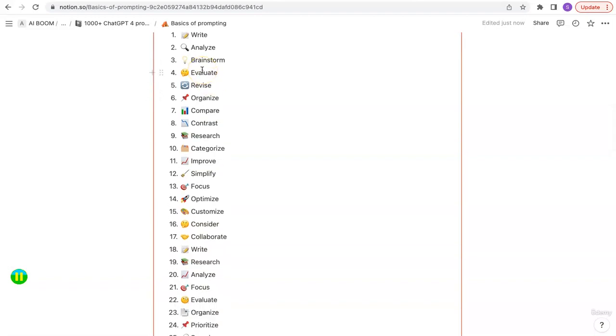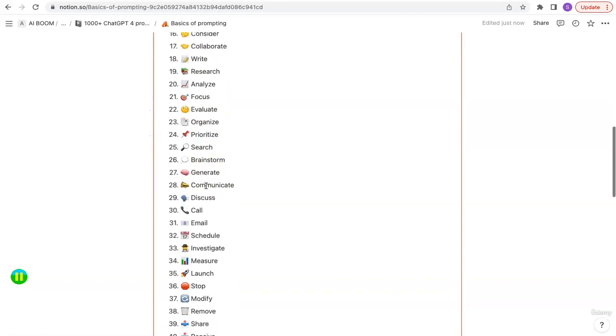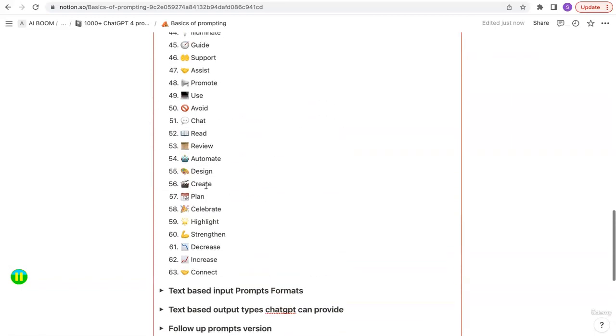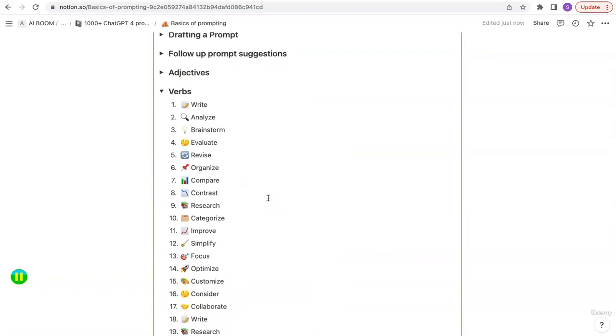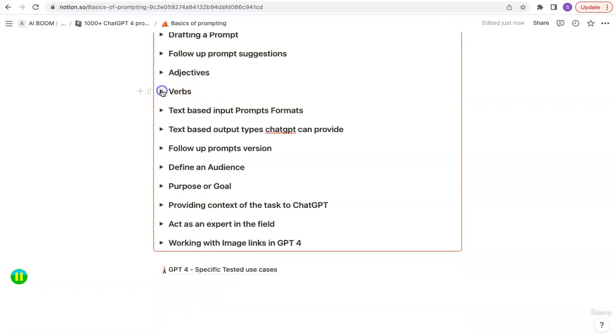If you have an idea and you want to analyze it, you will say evaluate the idea. Now you're neither brainstorming nor creating something, you're evaluating something. Organize in a specific format, compare two things, contrast, research, categorize, improve, and so on. So it's a long extensive list of verbs, up to 63 words, most of which will apply in your case when you're asking a specific task in a prompt. Think about what is the action item I'm looking for, and if you're looking for inspiration, this list is here to help you out.